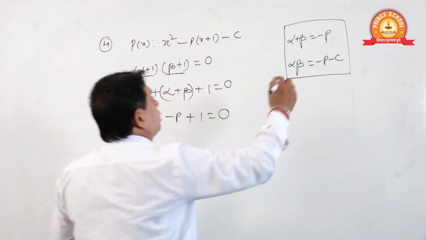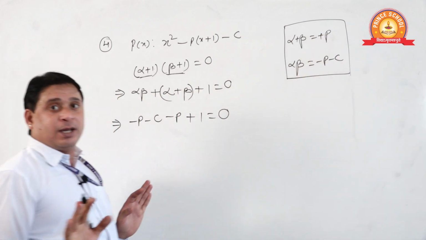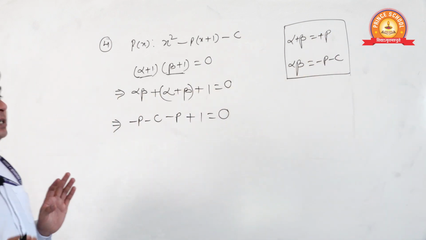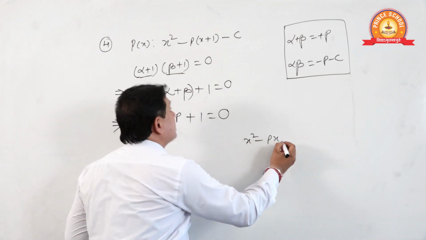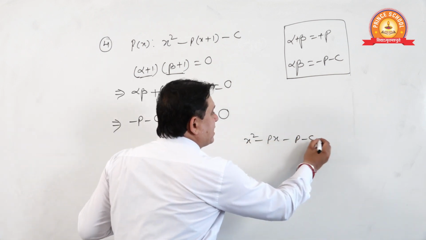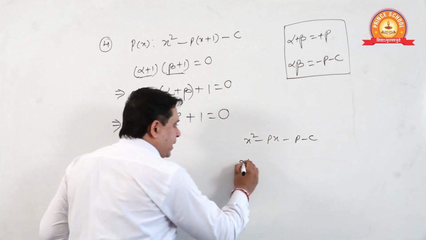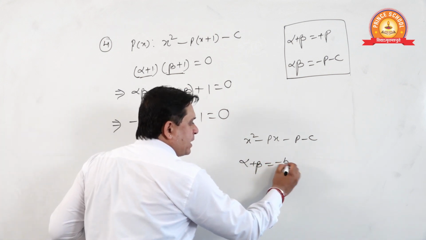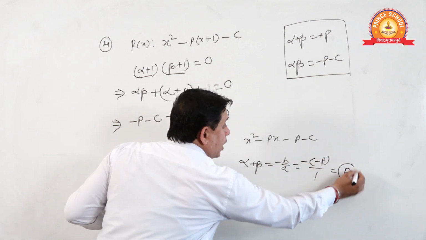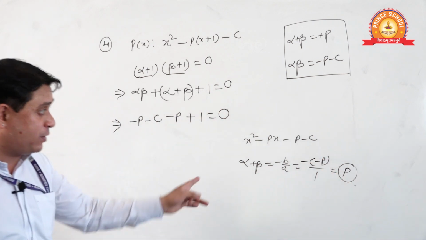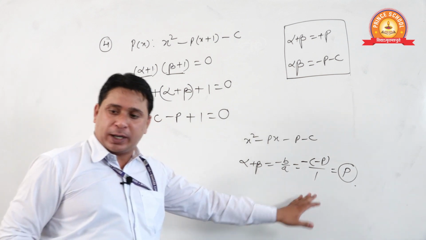Alpha beta was minus p minus c, and alpha plus beta was plus p. Actually, x square minus px minus p minus c was there, na? Alpha plus beta is minus b by a, so it will be p. By mistake, I put the negative sign there. Okay, correct it. Don't worry.